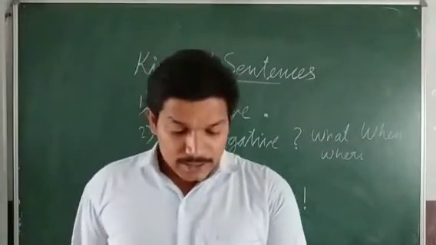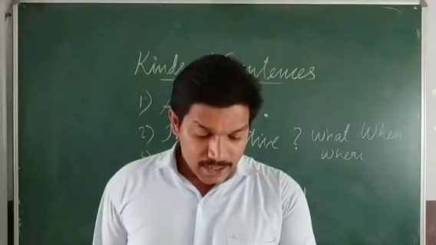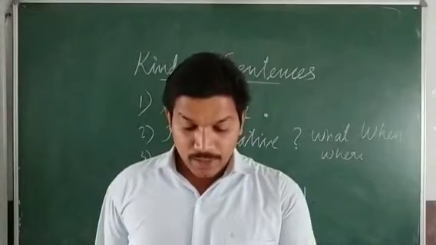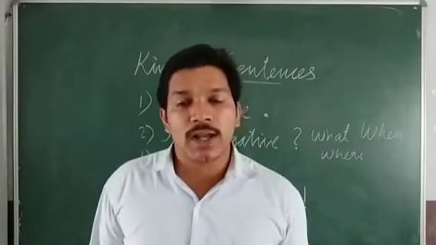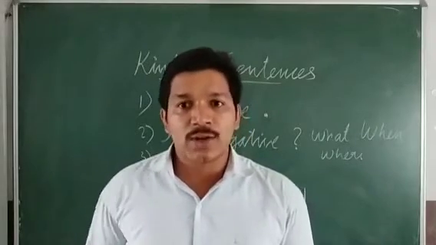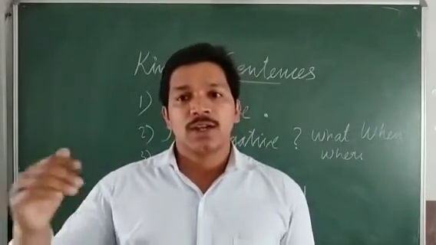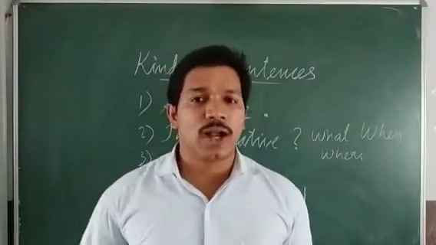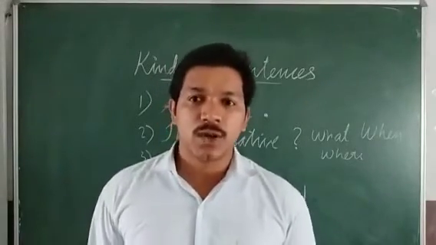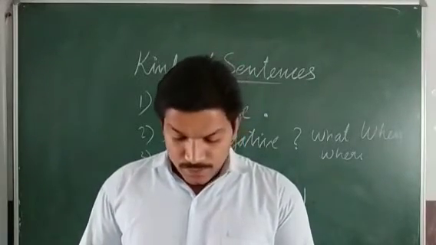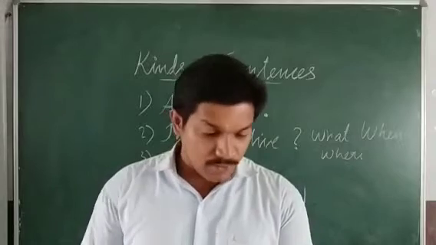Okay. The next one, interrogative sentences. They are asking questions like who are you, where do you live, are you hungry. So the first two are WH questions, and the last one is a yes or no question. Are you hungry? If somebody is asking, you will say either yes, I am hungry, or no, I am not hungry. Just you had food and came, and after that somebody is asking you, are you hungry? Then you will say that no, I am not hungry. Okay.